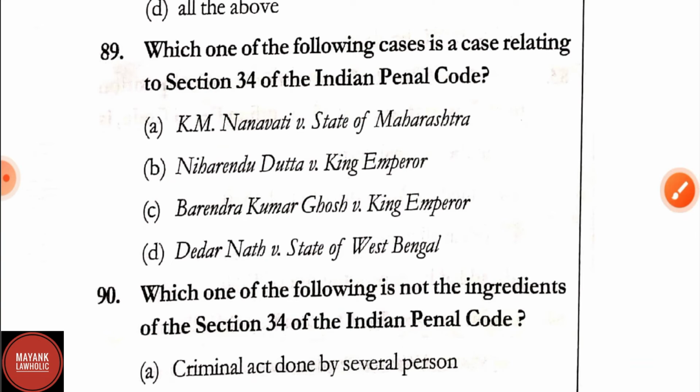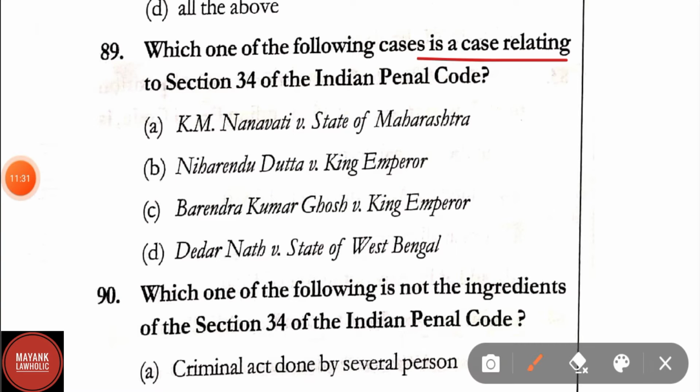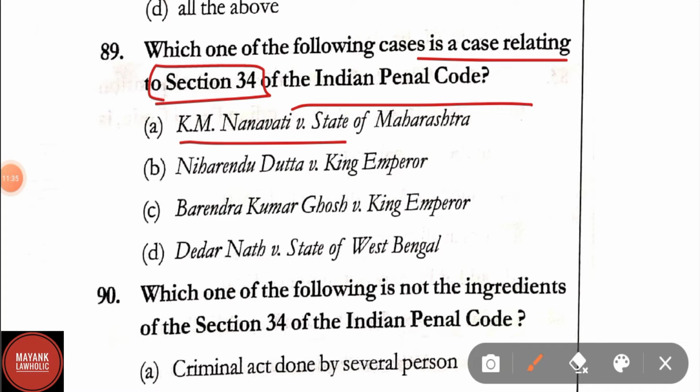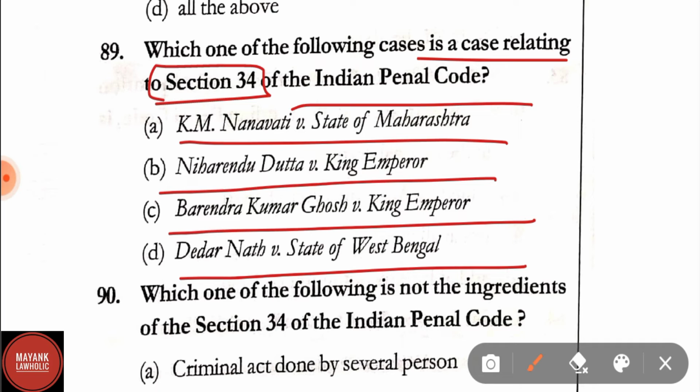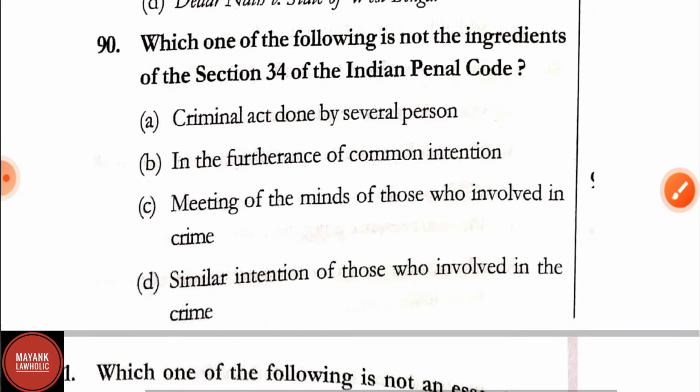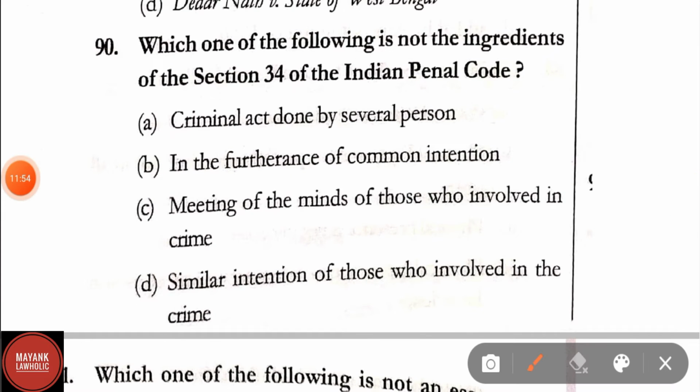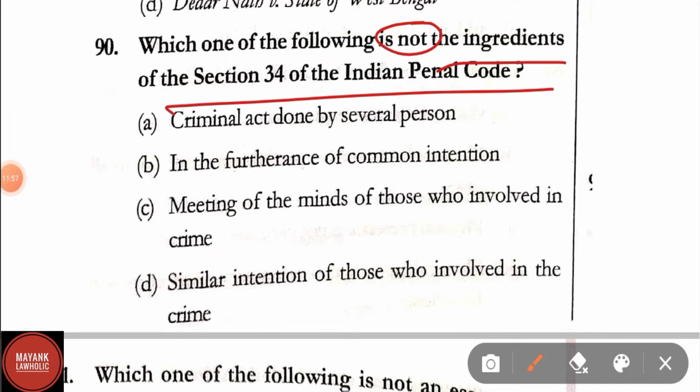Question number 89. Which of the following cases is a case relating to section 34 of IPC? Options are K.M. Nanavati vs. State of Maharashtra, Nehrendu Dutt vs. King Emperor, Birendra Kumar Ghosh vs. King Emperor, and Dedar Nath vs. State of West Bengal. Here the correct answer is option C, that is Birendra Kumar Ghosh vs. King Emperor is a case relating to section 34 of IPC. Question number 90. Which of the following is not the ingredients of section 34 of IPC?